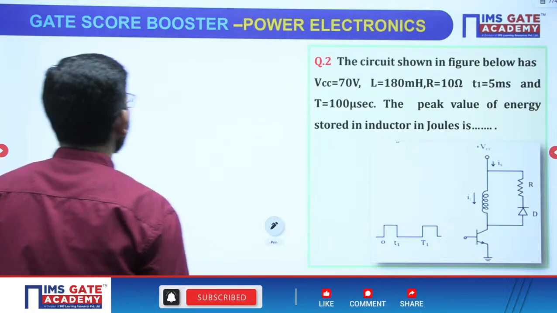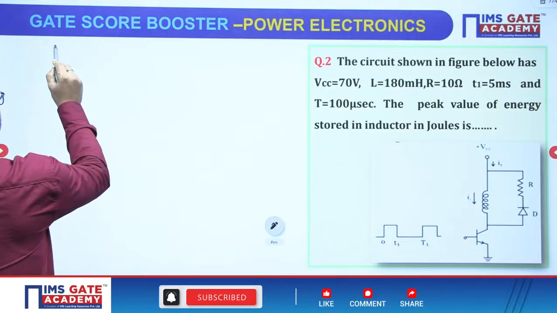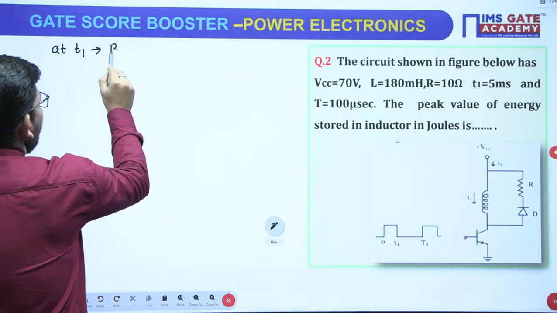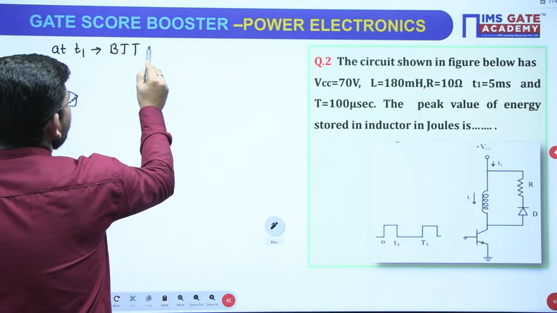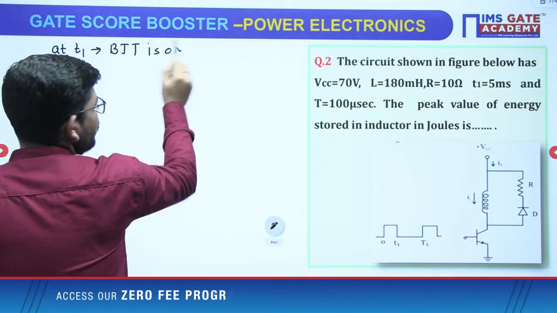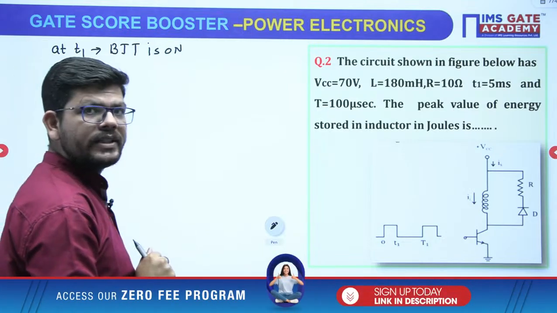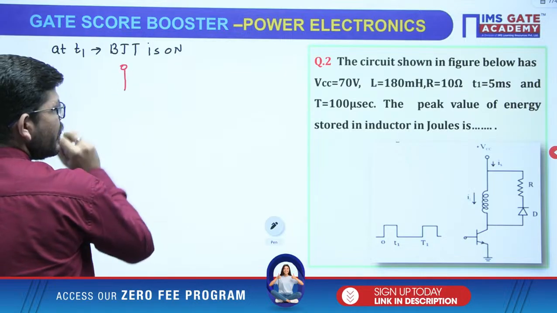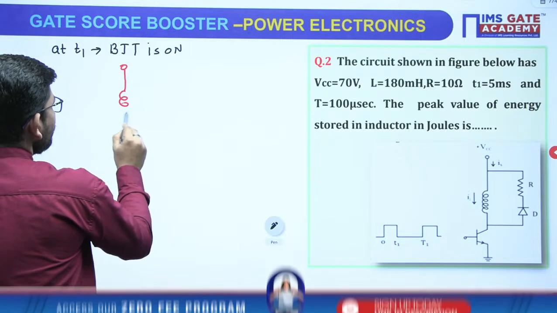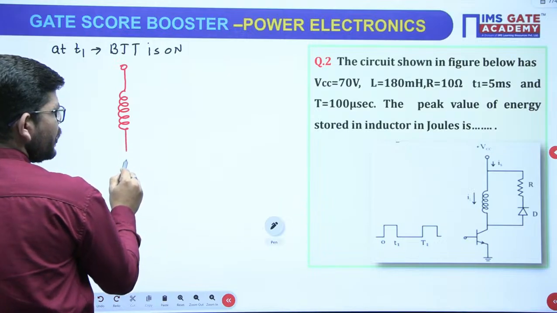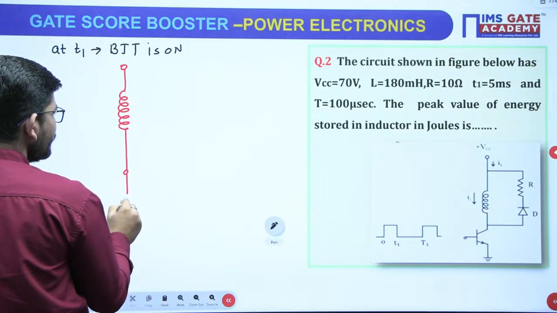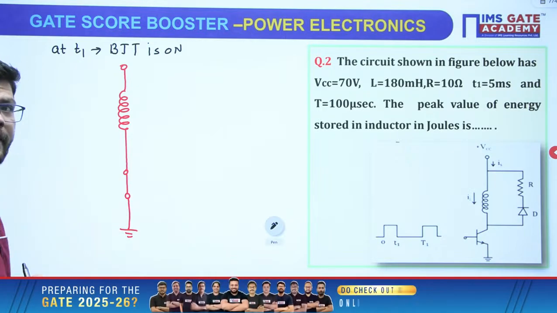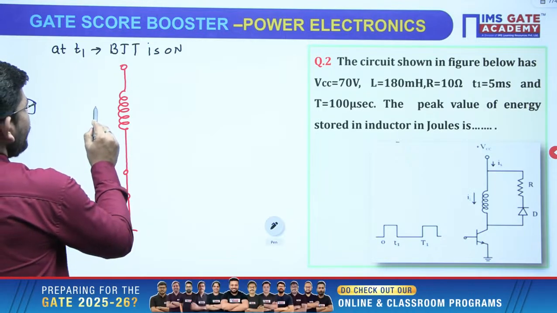So just see. During T1, what will happen? At T1, BJT is on, right? Because we have given the base signal. So once you give the base signal, the BJT will be on and your circuit will be like this. Whatever we know, we are just going to apply that concept. When BJT is on, it will act as a closed switch, right? So this is your inductor.